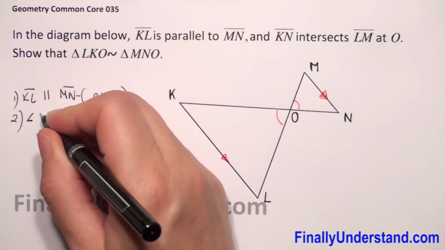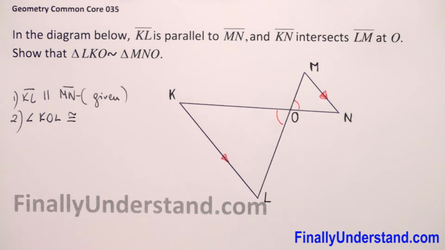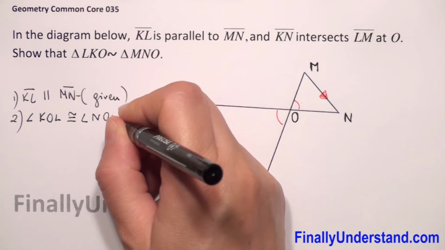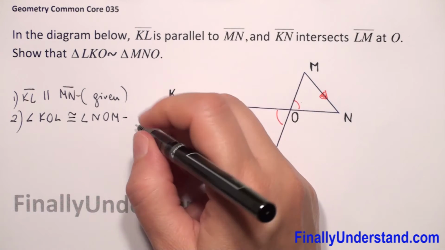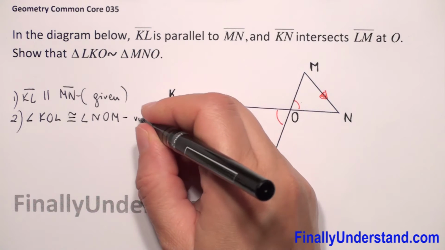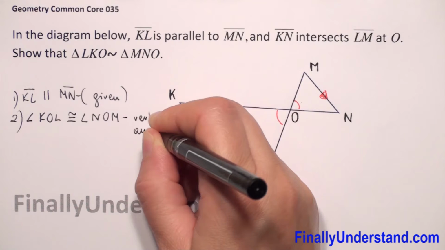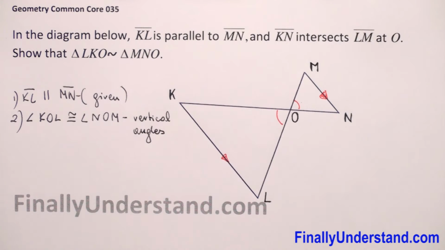Angle KOL is congruent to angle NOM because they are vertical angles. And vertical angles are congruent. What else do we have here?